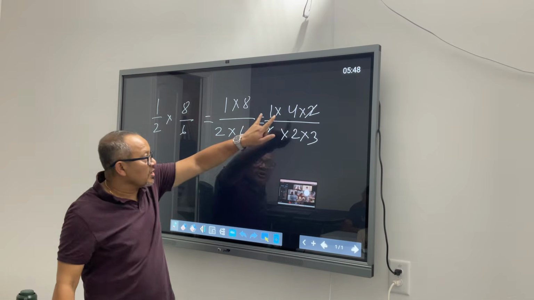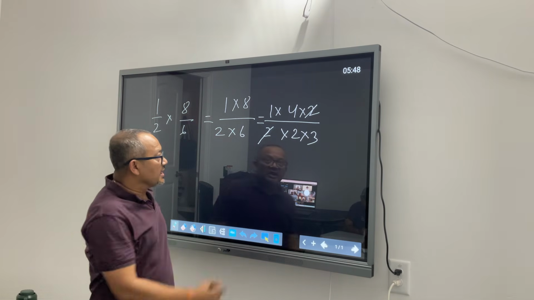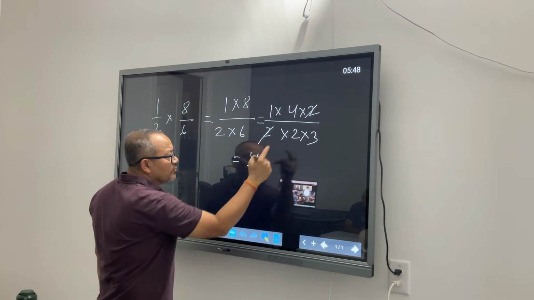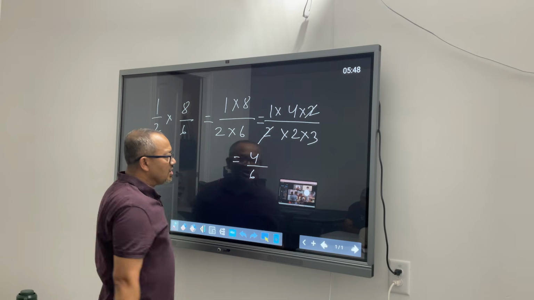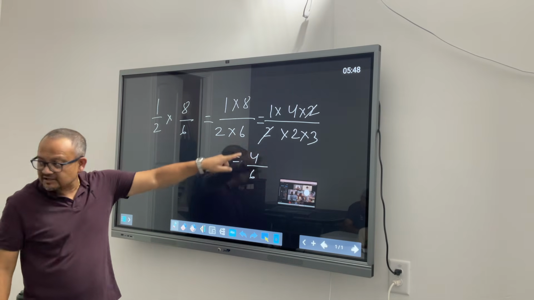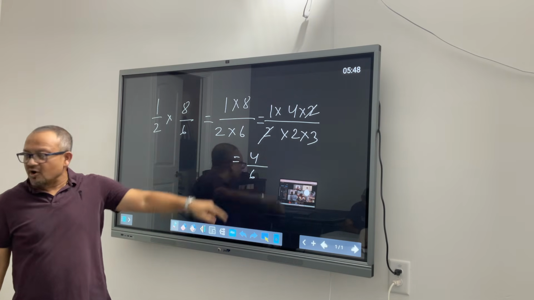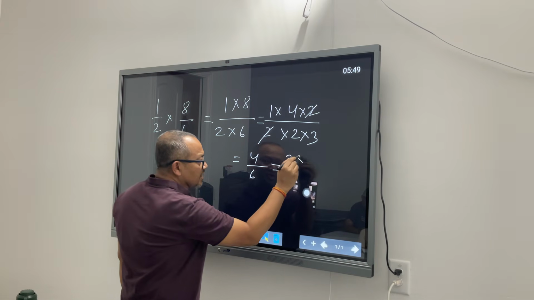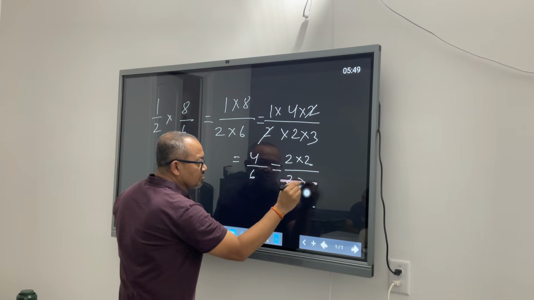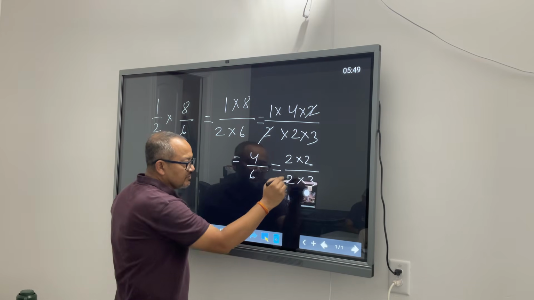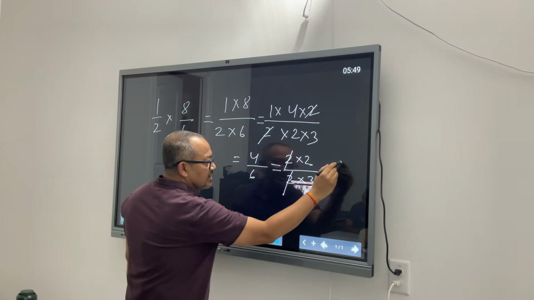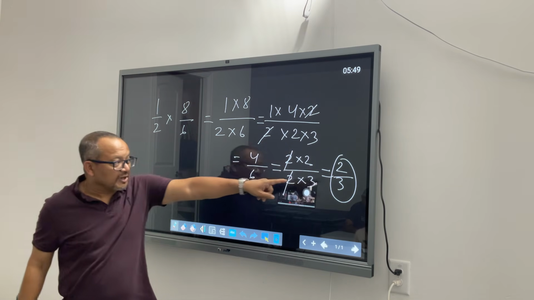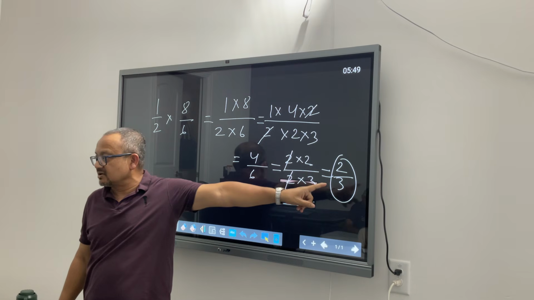Now what do you have? 1 into 4 by 2 into 3. Again, you can stop here and say my value is 4 over 2 times 3 is 6. But you know that 4 and 6 come in the same table again. You have one more opportunity to simplify it. 4 you can break into 2 times 2 and 6 you can break into 2 times 3. Again, one more tic-tac-toe. This is 2 by 3. So this is your simplest or the most simplified answer.